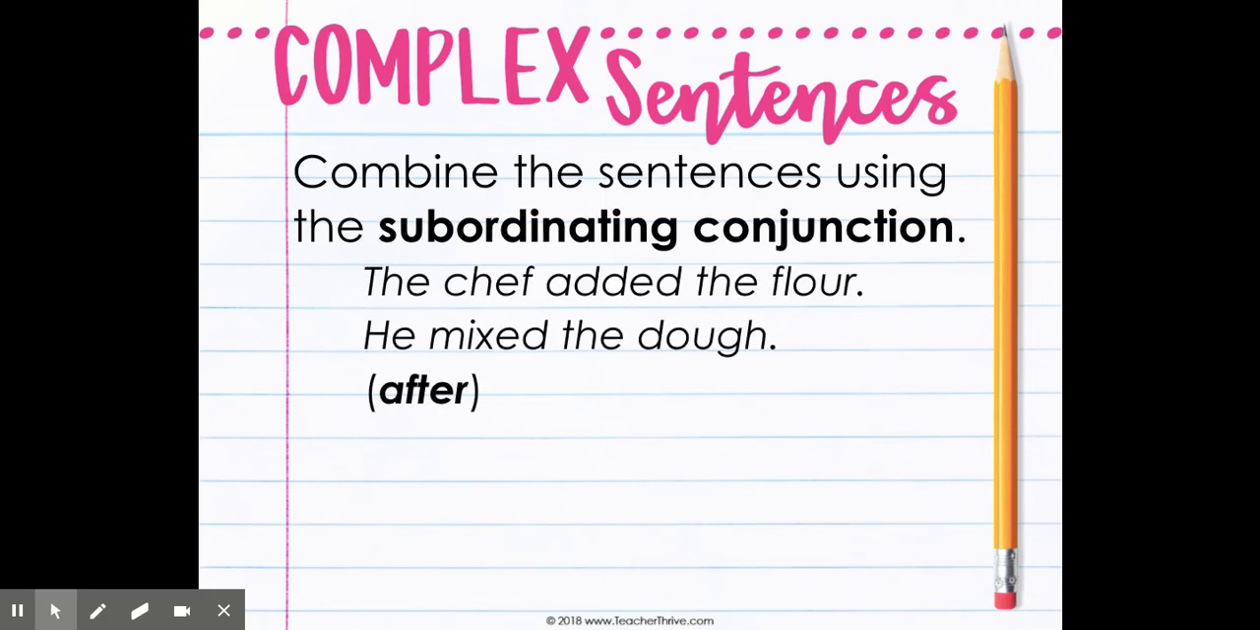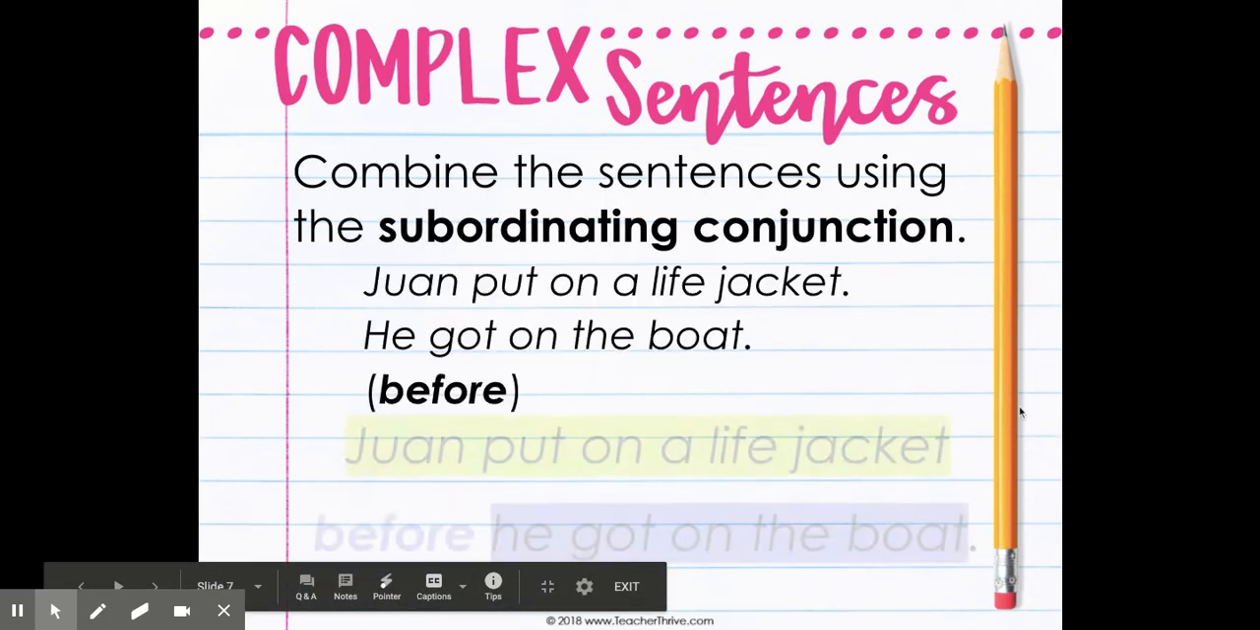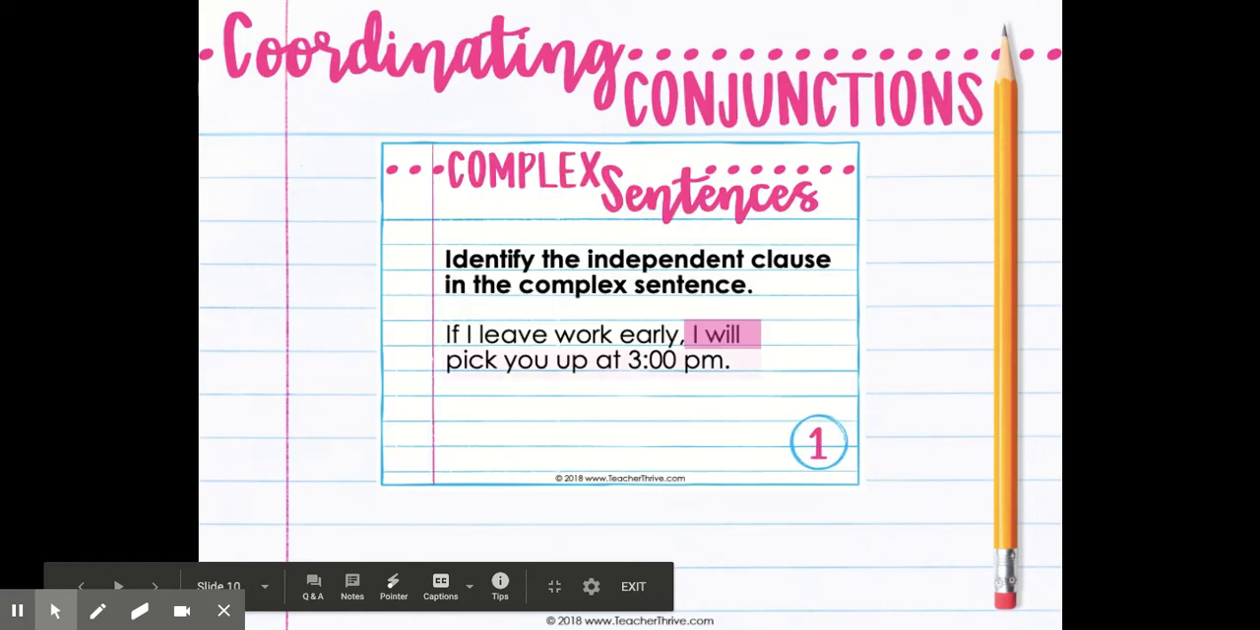Okay, so here we go. Let's get to the task cards, because that's what you're about to work on, and I want you to see that. Your task card is going to ask you three different questions.